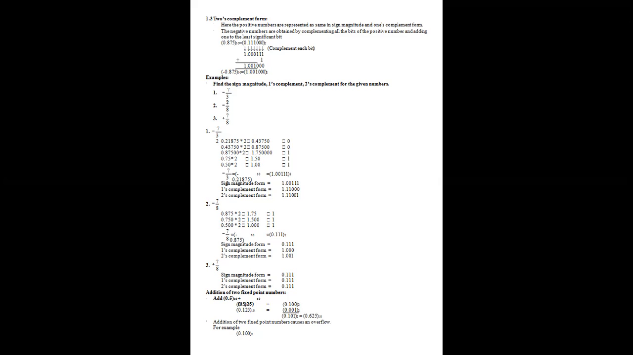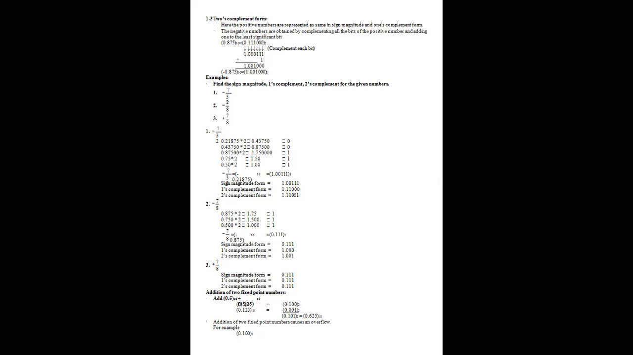So what is the one's complement? We have to take the complement value of zeros and ones. So 0 will be replaced as 1, and ones will be replaced as 0. Then you have to add 1 with the one's complement value.